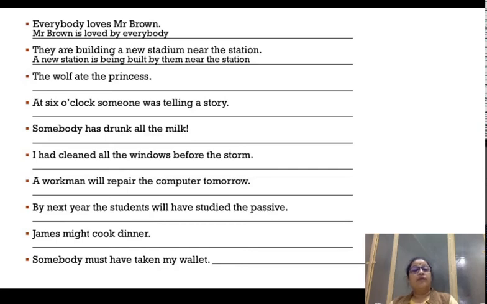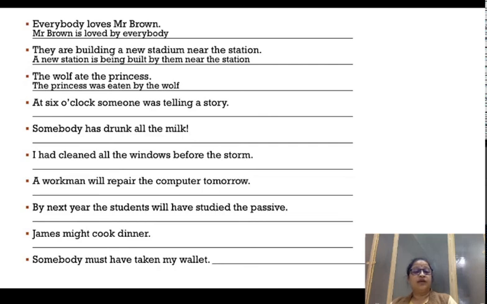It shows simple past tense, because simple past tense always uses the verb in the second form. Princess is the object. Princess would go in the first place, so it's going to become: the princess was eaten by the wolf. Ate is going to take the third form, eaten, and it is going to be supported by was.